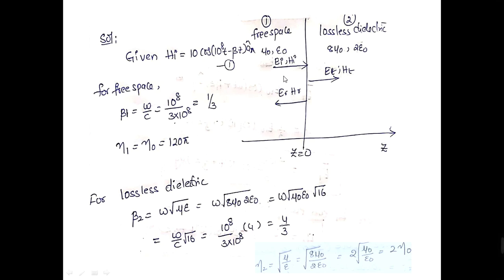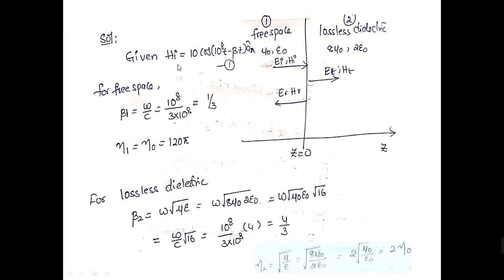The field strength of the incident wave is denoted by EI and HI, the field strength of the reflected wave is given as ER and HR, and the field strength of the transmitted wave is given as ET and HT.